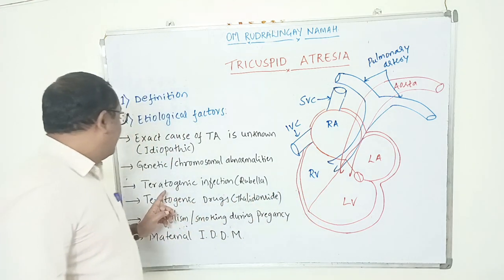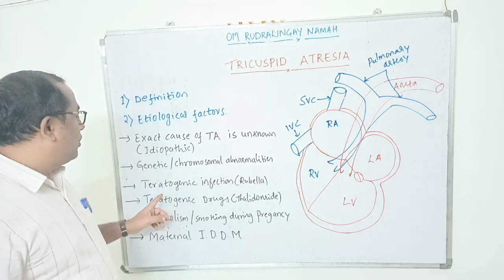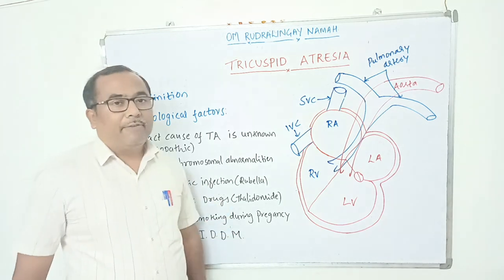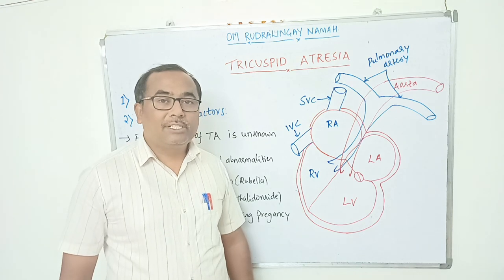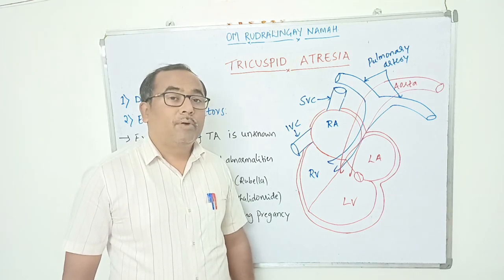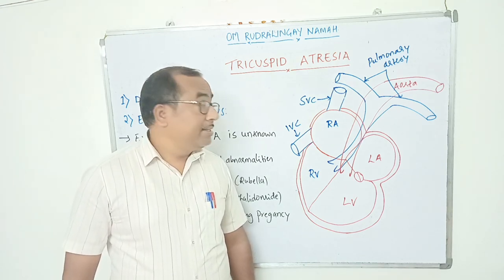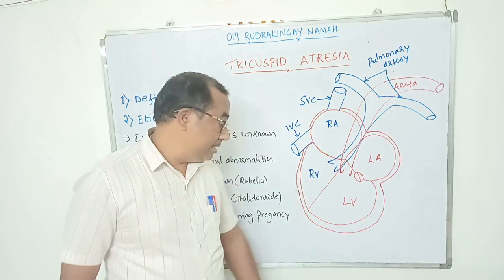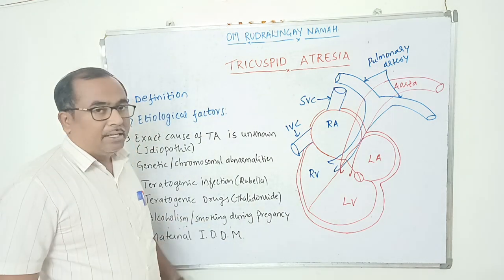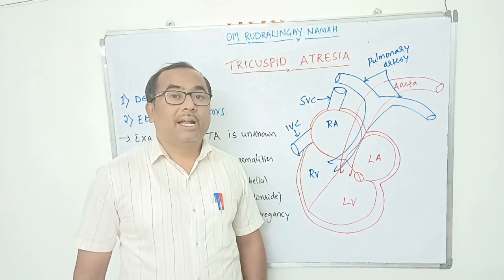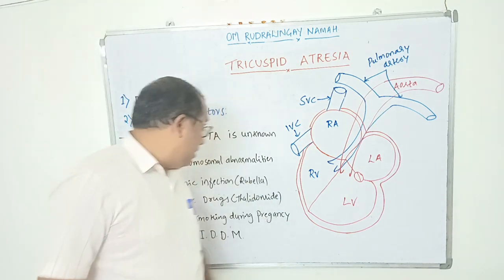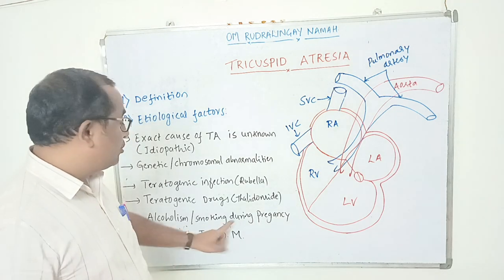Next, tricuspid atresia may be because of teratogenic infection. When mothers suffer from any teratogenic infection during the first trimester of pregnancy, such as rubella infection, that may result in tricuspid atresia. Teratogenic drugs: if the mother takes any such drugs during the first trimester, that can result in tricuspid atresia. Or there may be excessive alcoholism or smoking during pregnancy.